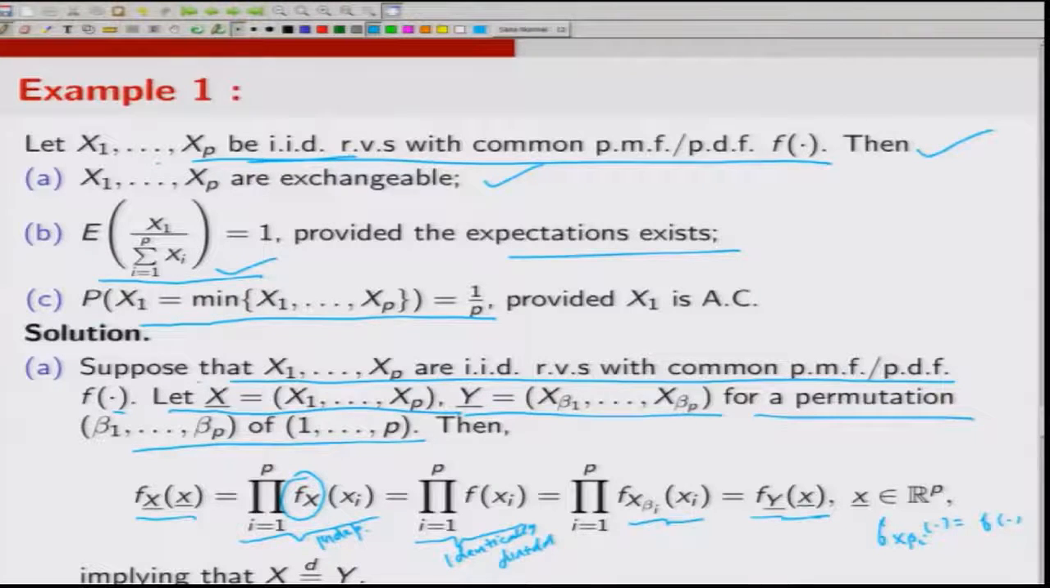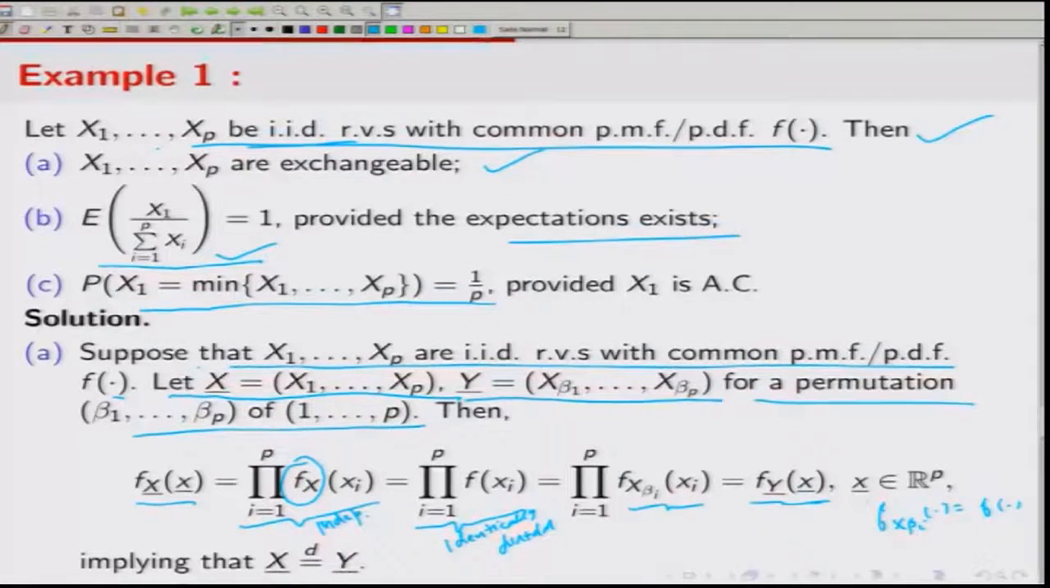That is equivalent to saying that x has the same distribution as y, by the result which we did. So, what we saw is that x1, x2, ..., xp has the same distribution as any permutation of it. That means they are exchangeable. So, we conclude that if you have a collection of IID random variables, then they are always exchangeable.